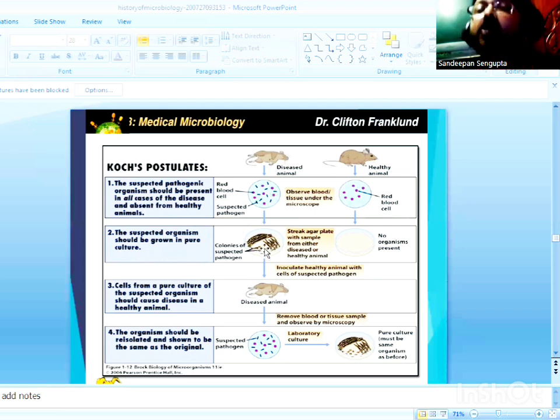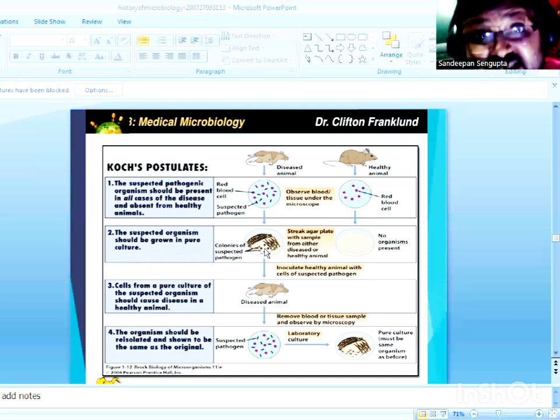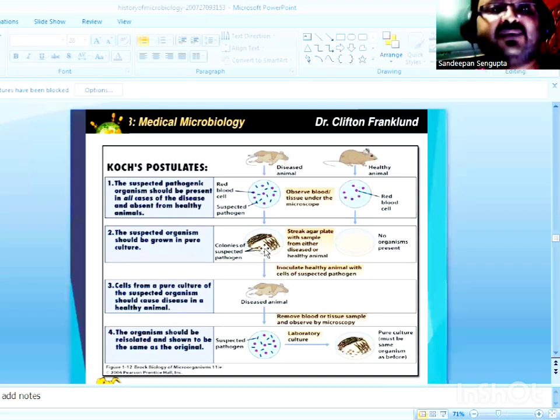Next, Koch perfected the technique of isolating this disease-causing pathogen in pure culture, which he called axenic culture, from a mixed population under laboratory conditions. So what is the second postulate of the germ theory? The disease-causing pathogen has to be isolated under laboratory conditions from a mixed population in the form of an axenic culture.